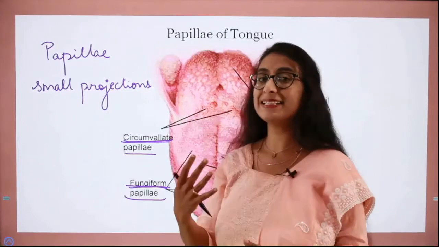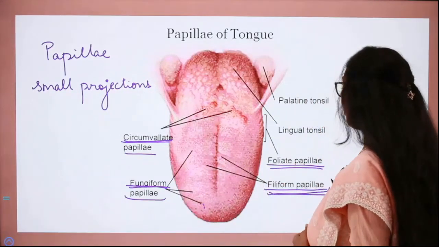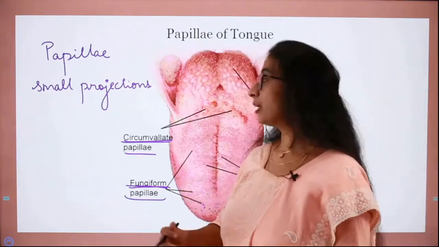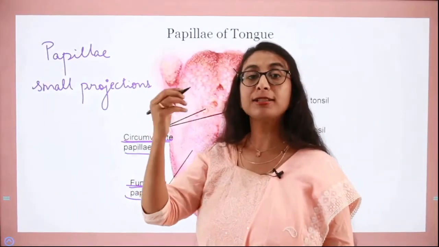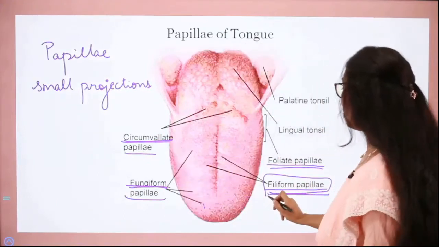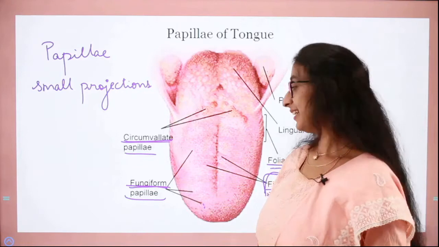So at least like this you try to remember it and always remember that filiform papillae does not have any taste buds. This can also occur as a question. They might give you all these 4 papillae in a question as options and they might ask you which papillae does not have taste buds. So then the right answer will be filiform papillae. Got it? Fine.